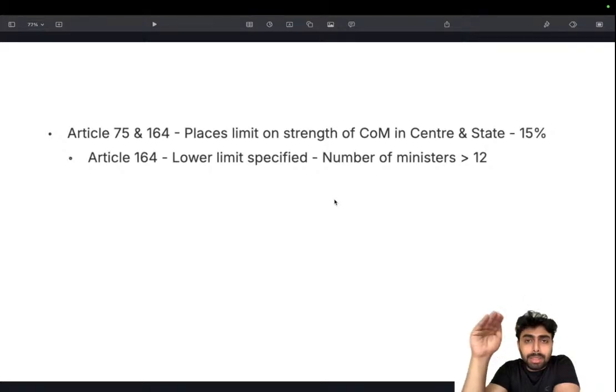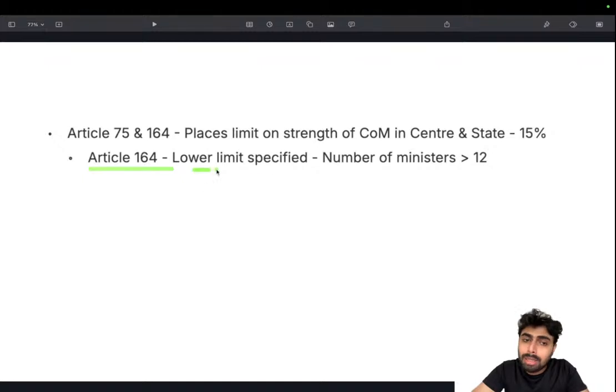That's the upper limit: 15% of the strength of Lok Sabha. That's the maximum number of ministers the central government can have. At the same time, Article 164 says that 15% of the strength of the House, whatever that number is, is the maximum number of ministers the state government can have. But there is another caveat to it, because in Article 164, a lower limit is specified.